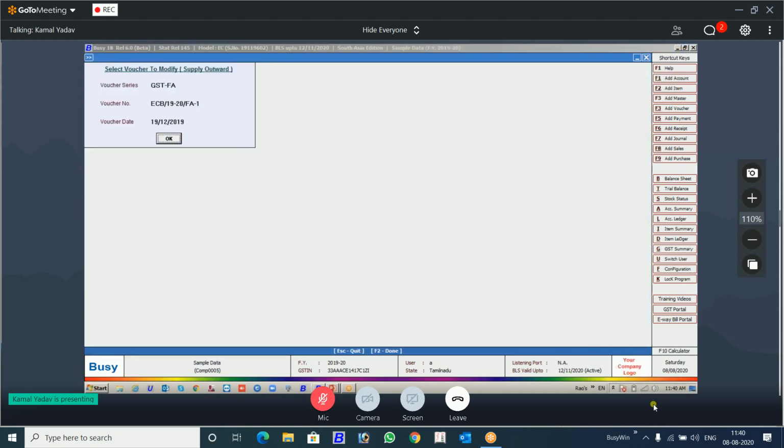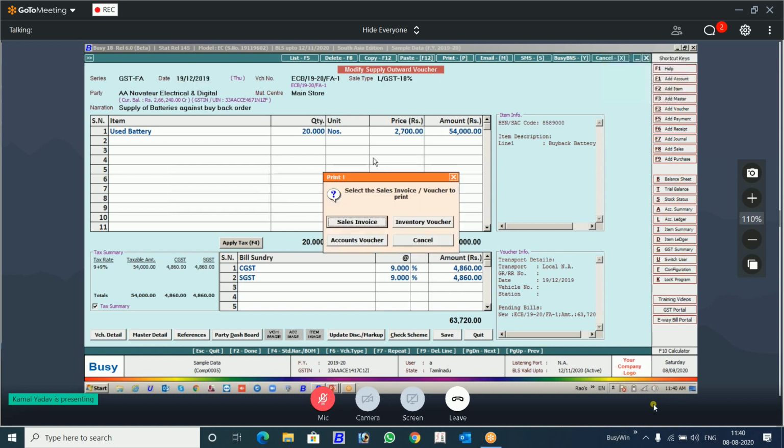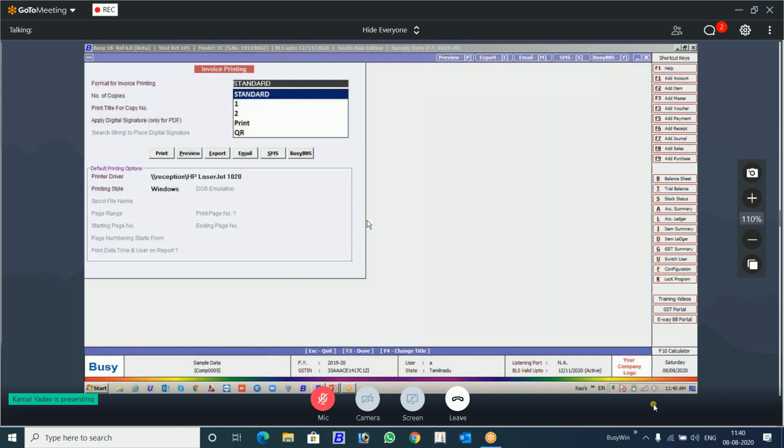This is the invoice. Let's go for the printout. Let's take the standard. There is an option, digitally sign, signature only for PDF. You cannot directly sign your printout using the digital signature.